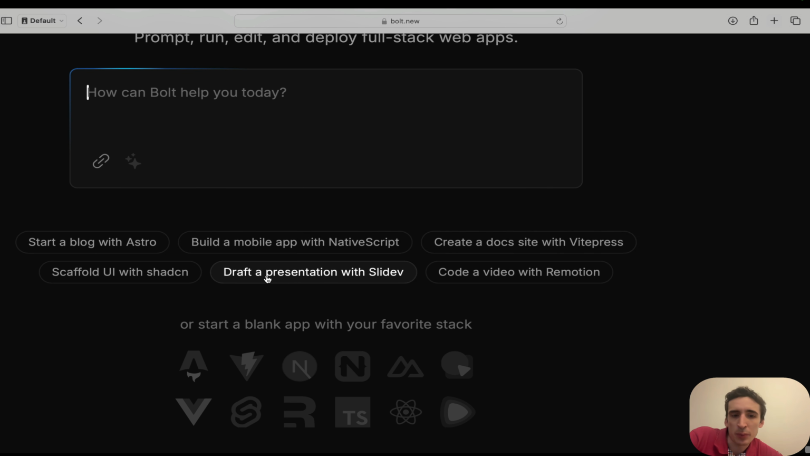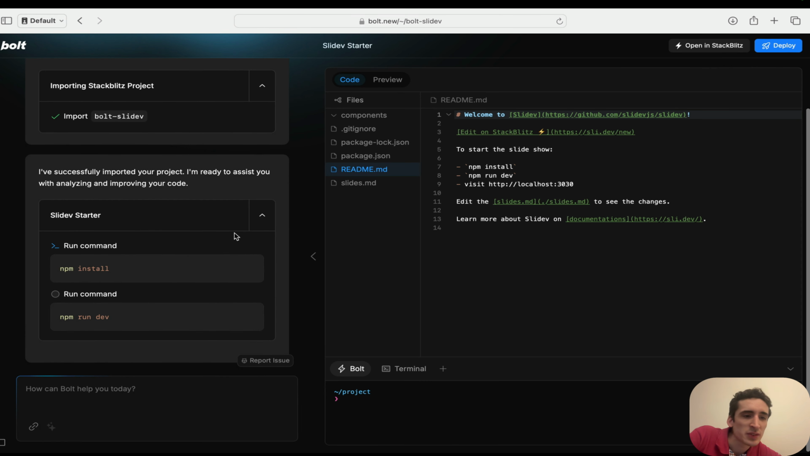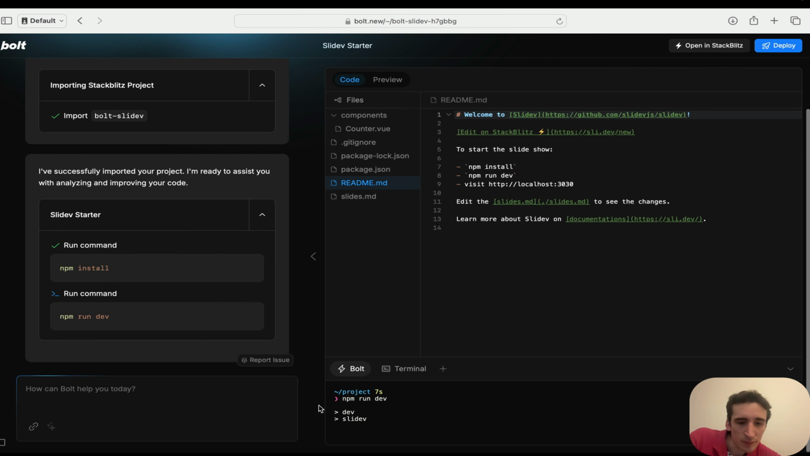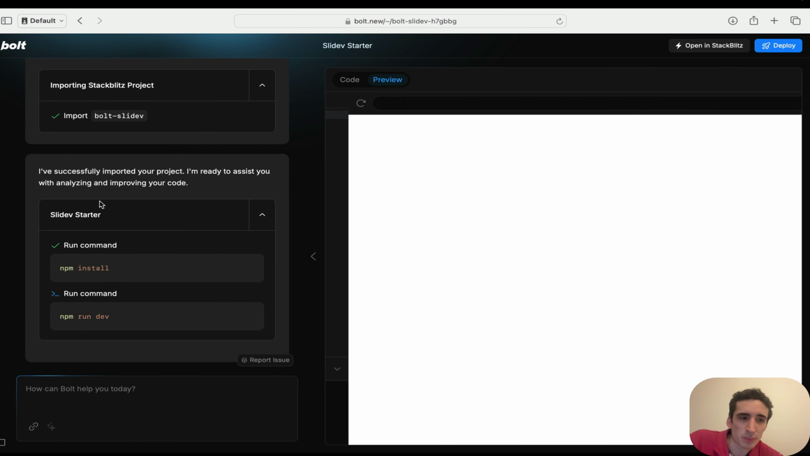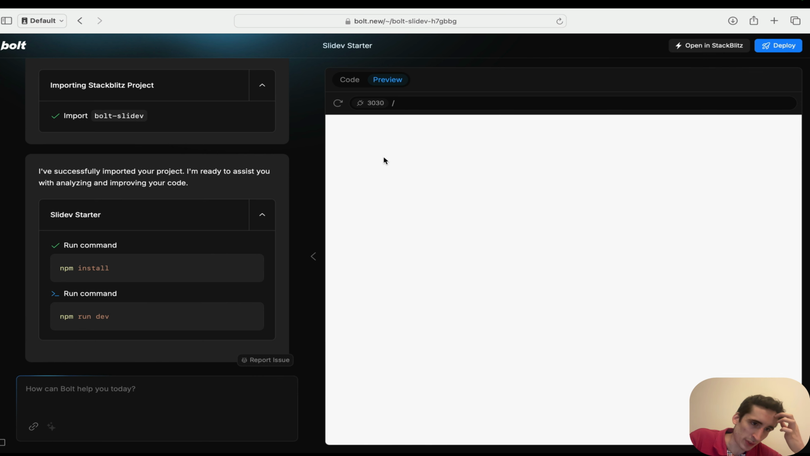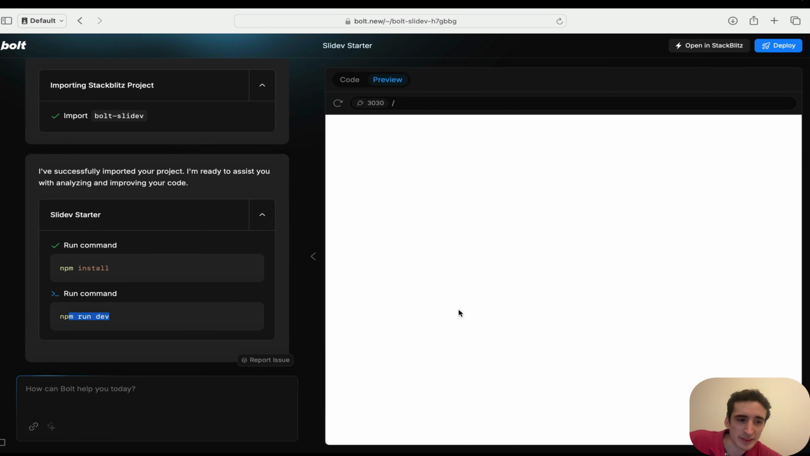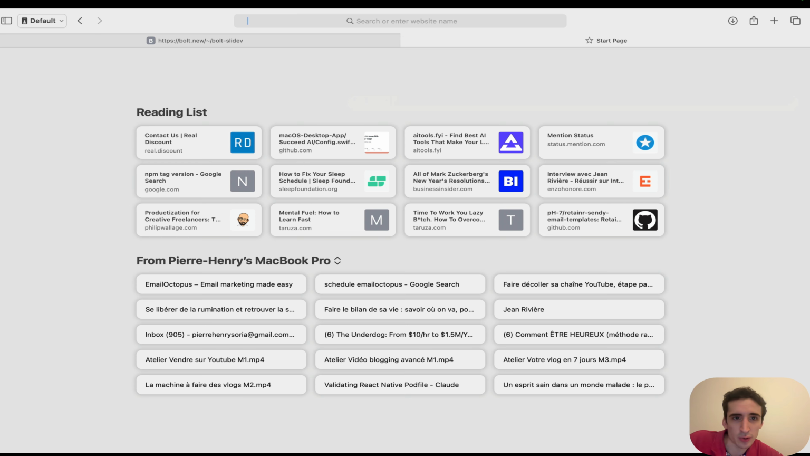In my case, I will draft a presentation with Slidev. So I will use one of the default prompts for now, but of course, you can write anything you would like, usually what you do with an AI prompt. So here we can see, and yeah, basically we just have to wait. It's deploying now, and automatically it runs those commands, and now it's running npm run dev for the Slidev server. If you go here, it does exactly what those services have.